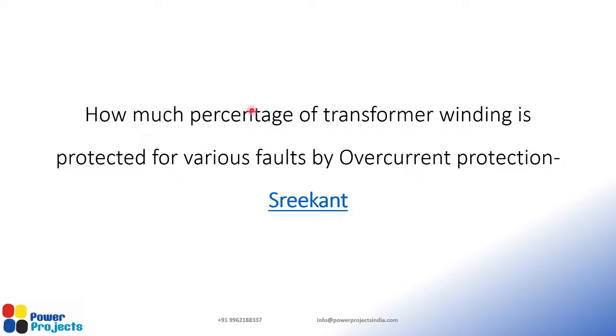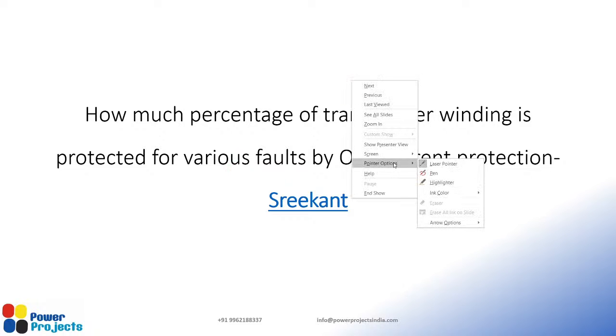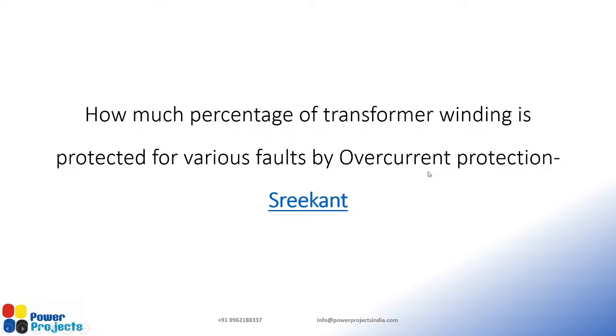Let me go on. What percentage of transformer winding is protected for various faults by overcurrent protection? This is a question which we have posted, and if you go back to last week's class, I asked this question with respect to many cases, like if the transformer is delta star grounded, and star grounded. That's the question which I have asked. I asked it when the fault is on the HV winding and when the fault is on the LV winding. I have also asked another question, when the LV winding is star grounded but solidly earthed, versus when it is resistance earthed. These are the questions which I have asked.